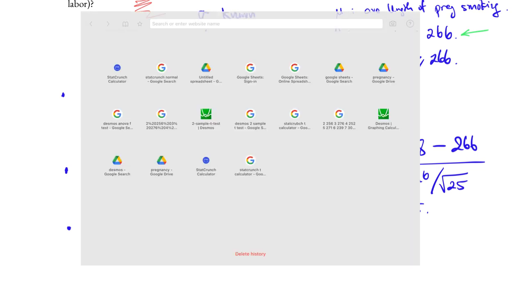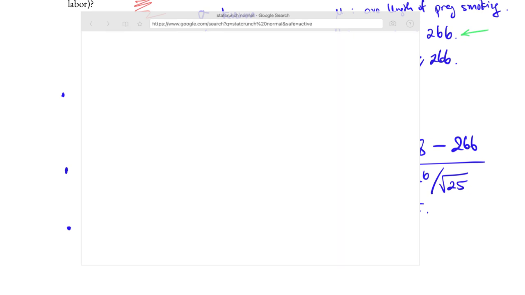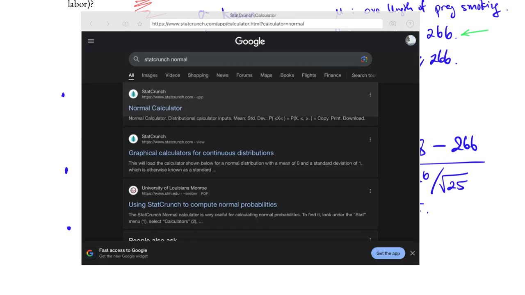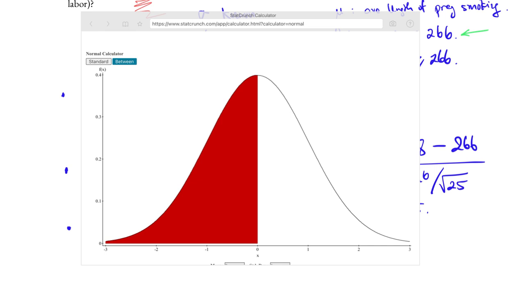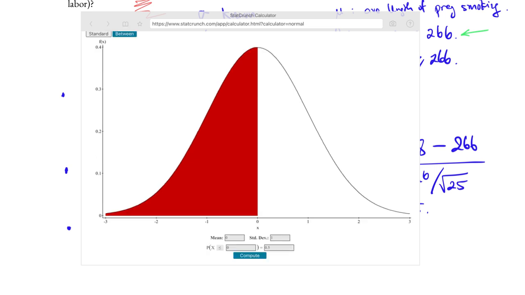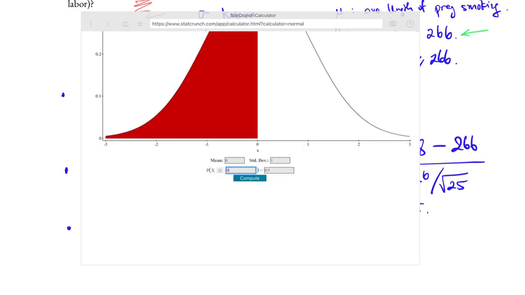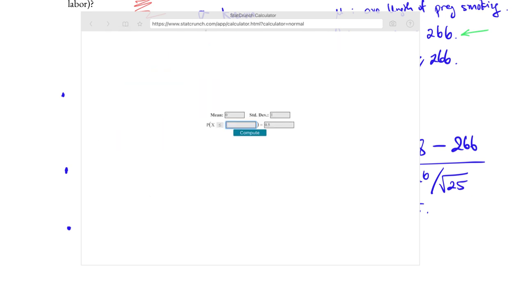To use the StatCrunch normal calculator, we just simply search StatCrunch normal calculator. The first result in the search entry should show up. We're looking for the probability on the left-hand side of the z-score, negative 1.975.